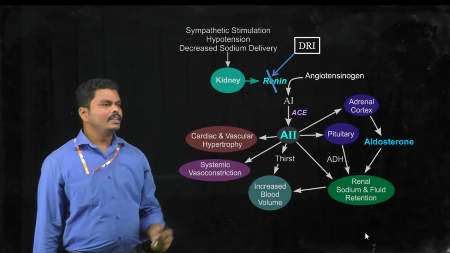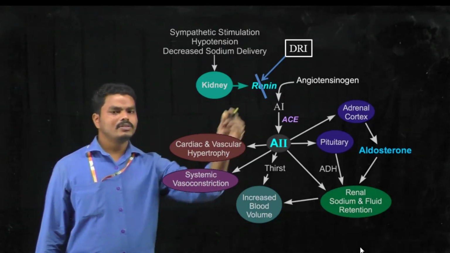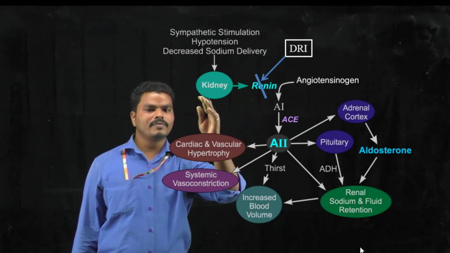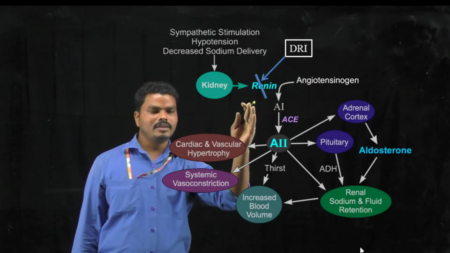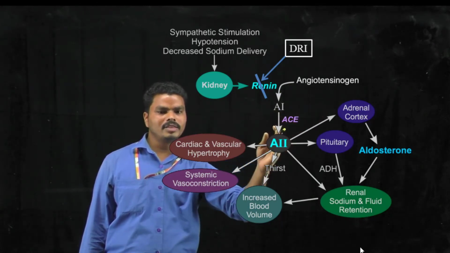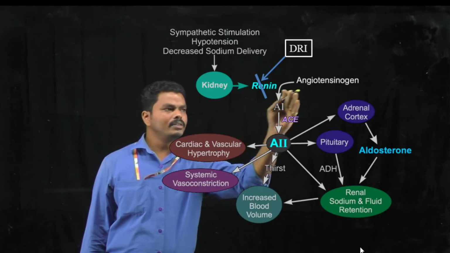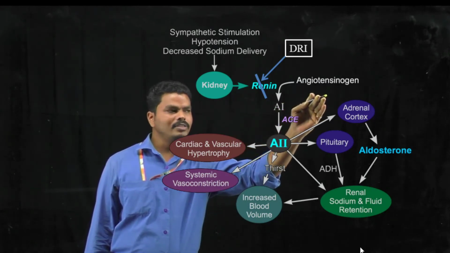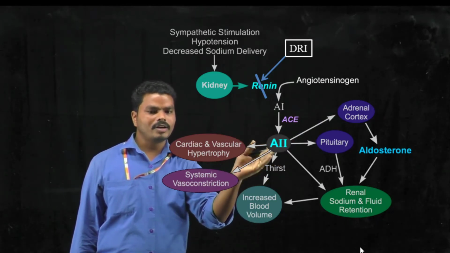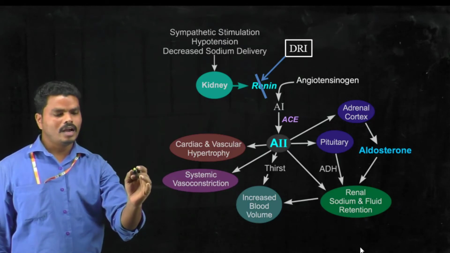Here we can see the mechanism of action in the case of direct renin inhibitors. The direct renin inhibitors block the release of renin from the kidney cells, so it is not available for converting angiotensinogen to angiotensin 1. When renin is inhibited, angiotensinogen is not converted to angiotensin 1, and thereby it is not converted into angiotensin 2, which may lead to controlling the hypertension condition.